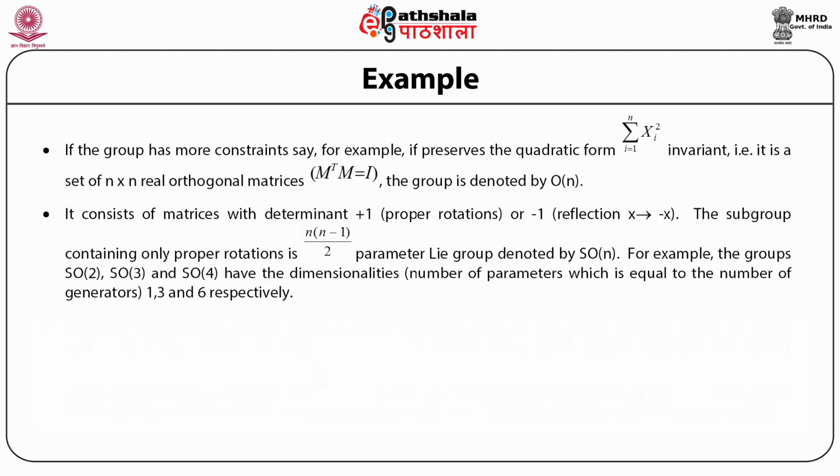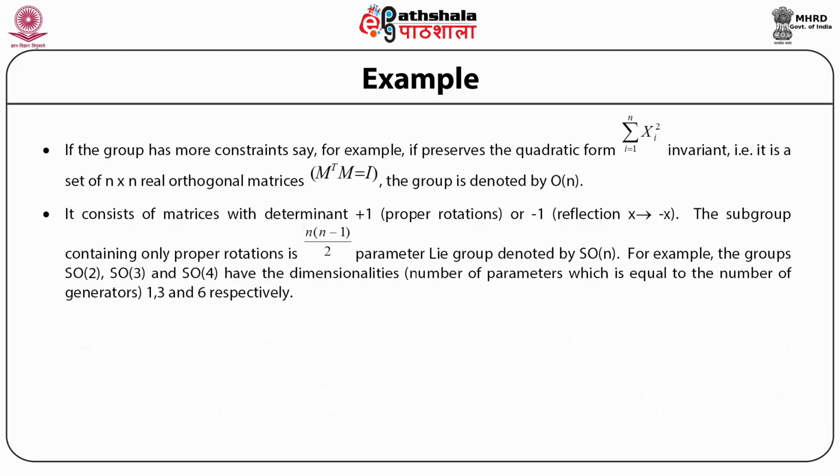For example, the groups SO2, SO3 and SO4 have dimensionalities, that is the number of parameters, which in turn is equal to the number of generators, equal to 1, 3 and 6 respectively, from the expression that the number of independent parameters is given by n into n minus 1 by 2. For n equal to 4, it is 6, and SO4 has 6 parameters.